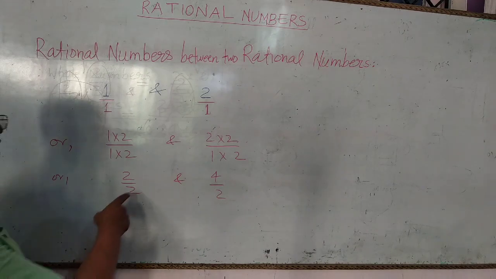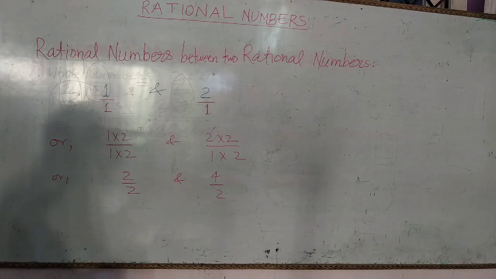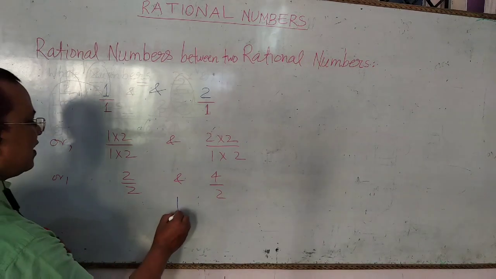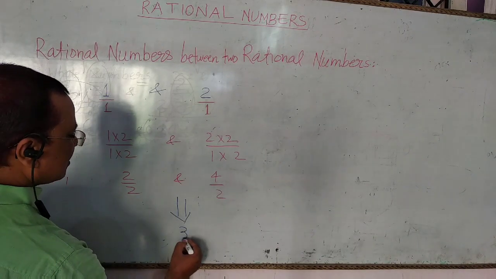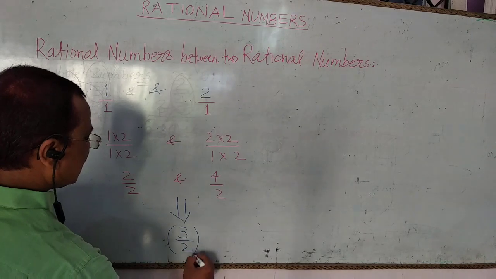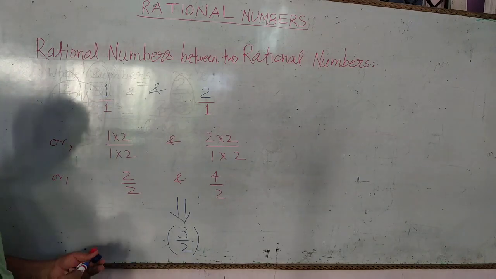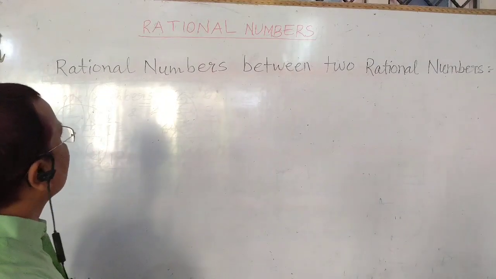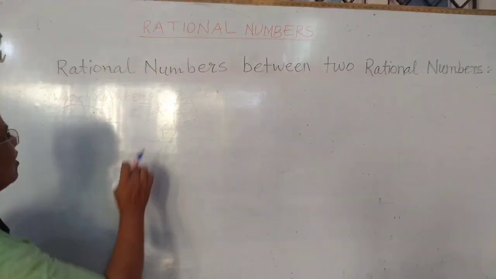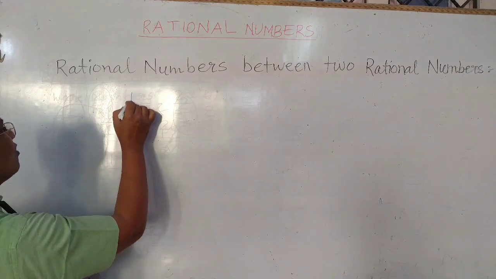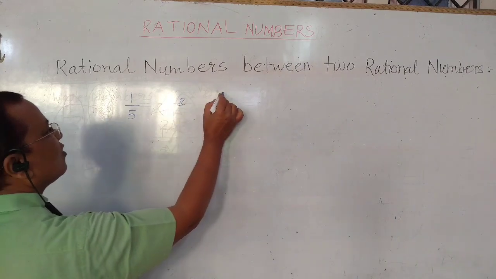Here, two rational numbers are found, 2 upon 2 and 4 upon 2, and in between these two numbers, we get the number 3 upon 2. This 3 upon 2 is between 1 and 2. So, rational numbers between two rational numbers. Suppose there are two rational numbers. One is 1 upon 5 and another number is 2 upon 3.